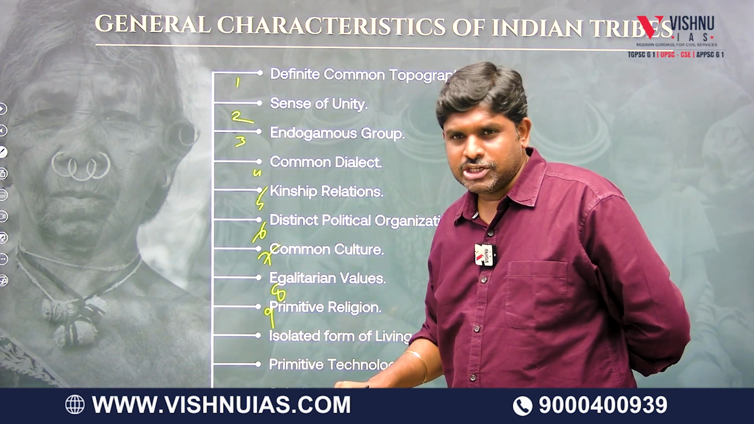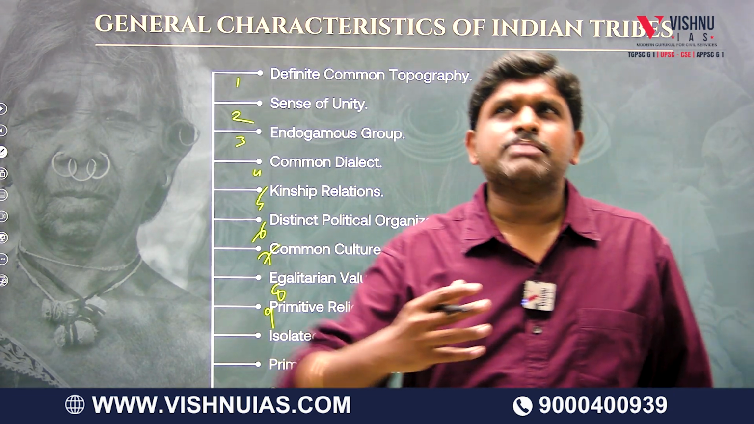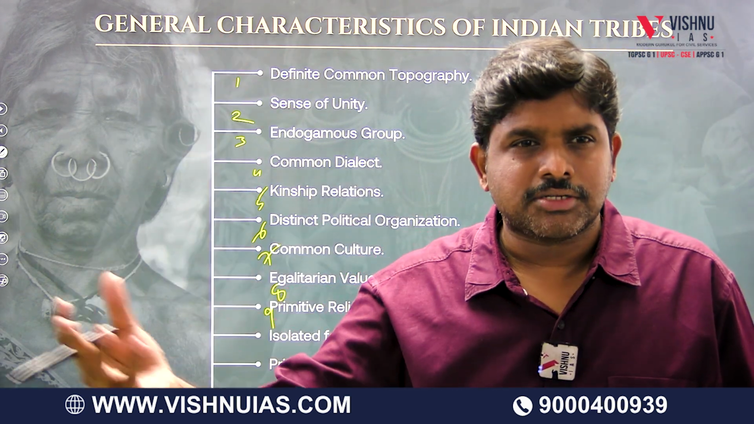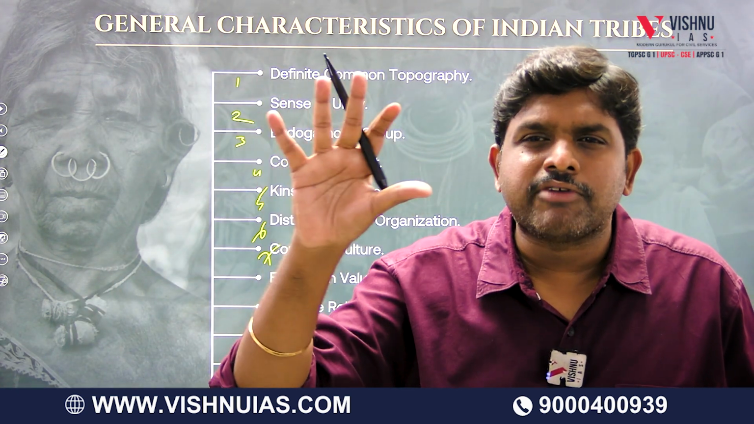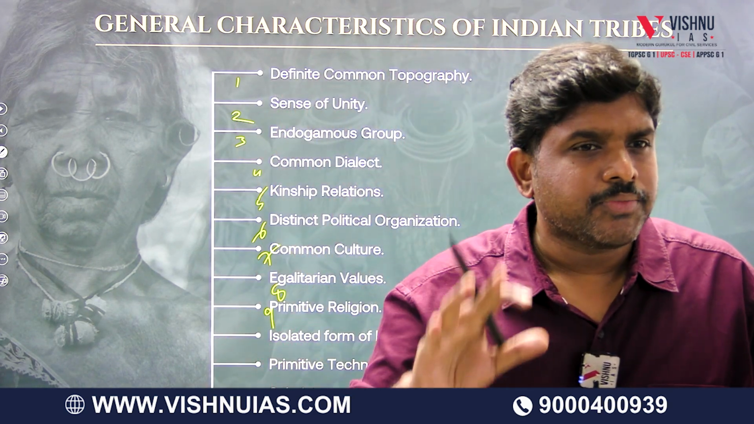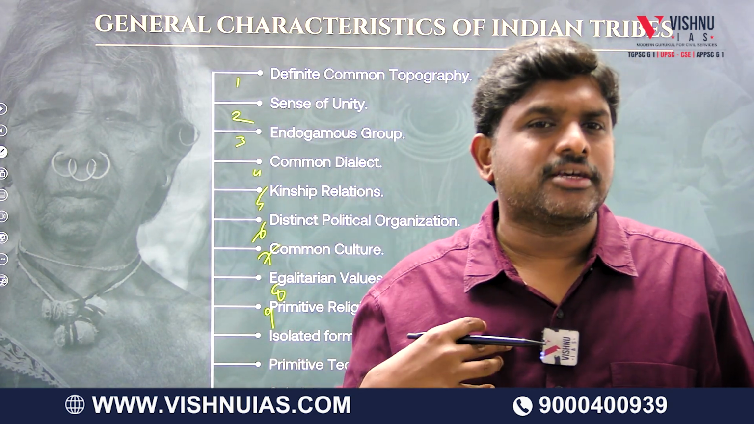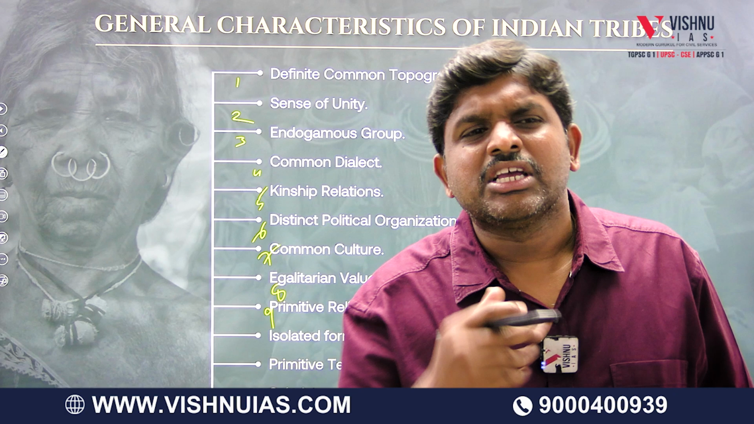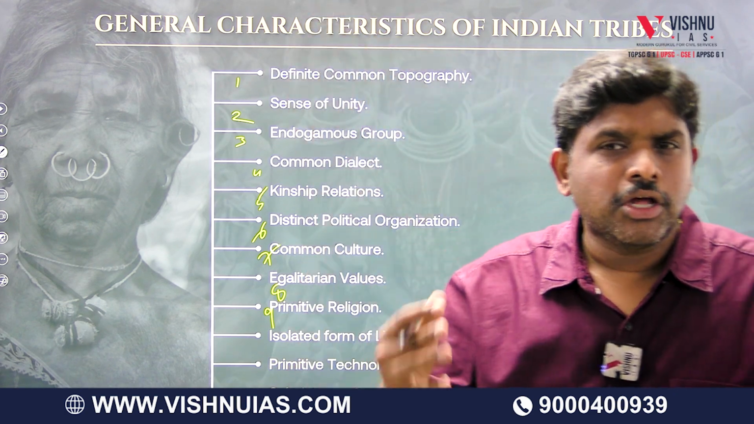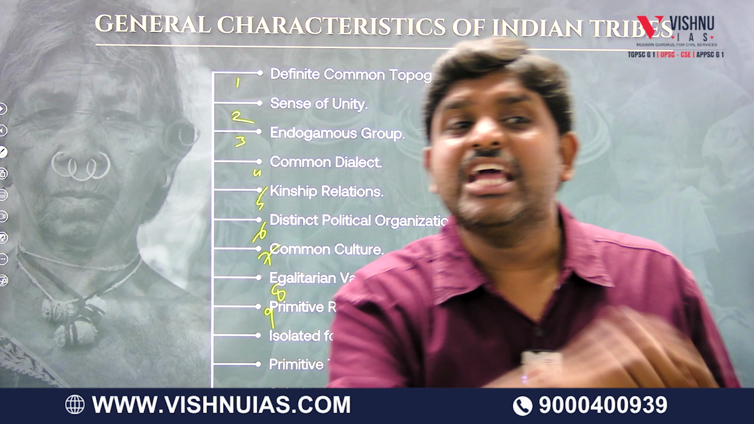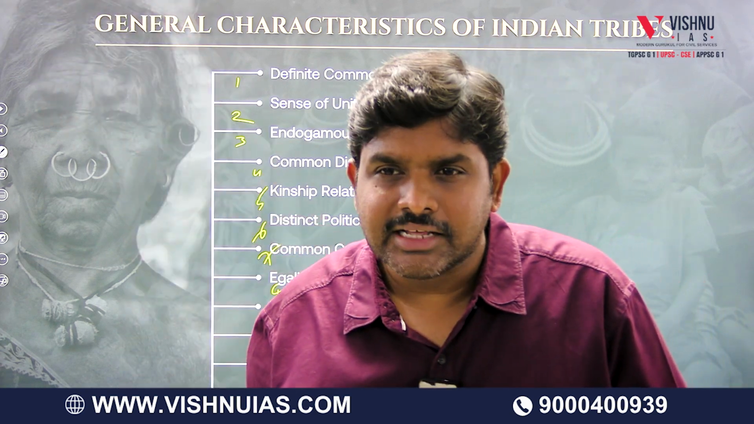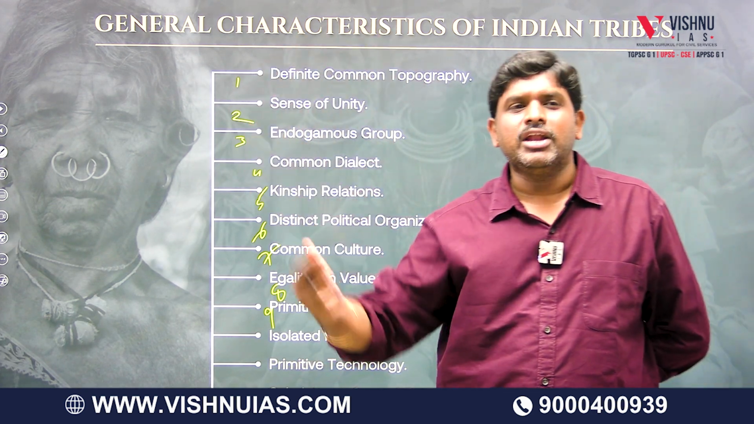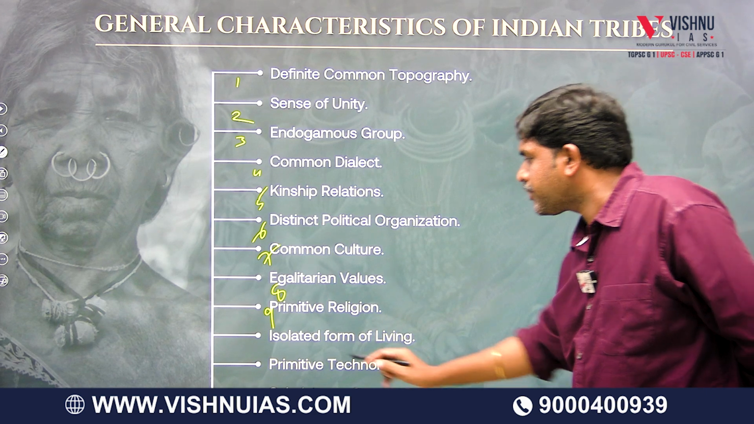Number nine, primitive religion. They believe in soul worship. They worship some animals, or some symbols which are called totems. That form of religion is not like ours. They will not worship Christianity, Hindu gods, or Islam. They have their own local gods. Just as we have village deities, they have their tribal deities. That is called primitive religion, an old form of religion.